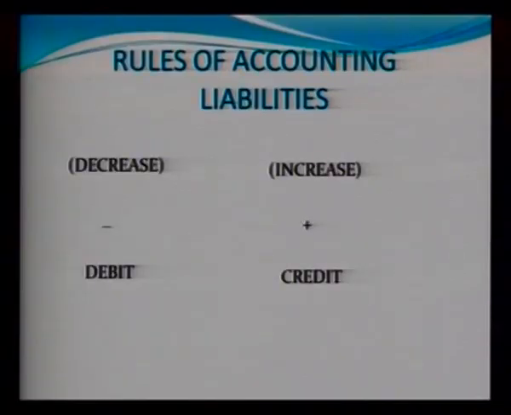In liabilities, we have two sides, but this is the reverse of assets. If we decrease a liability, it will be shown on the left hand side, and if we increase an asset, that will be shown on the left hand side. So in case of liabilities, it is simply the opposite or reverse of assets. That is, if the liabilities increase, it will be shown on the credit side, and if the liabilities decrease, it will be shown on the left hand side, which is the debit side.